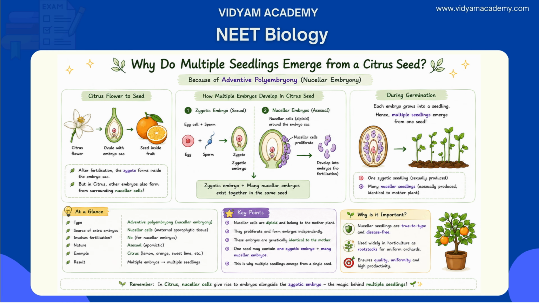When the seeds germinate, multiple seedlings emerge, some from the single zygotic embryo sexually produced and many from nucellar embryos asexually produced, genetically identical to the mother. This is exploited in horticulture. Nucellar seedlings are disease-free, true-to-type rootstocks. That's the explanation for this question.